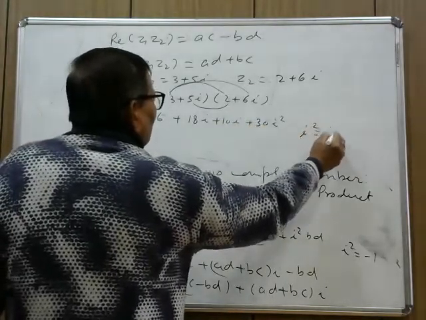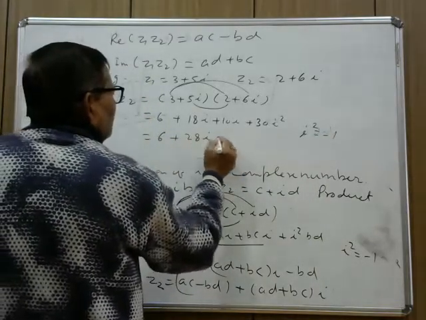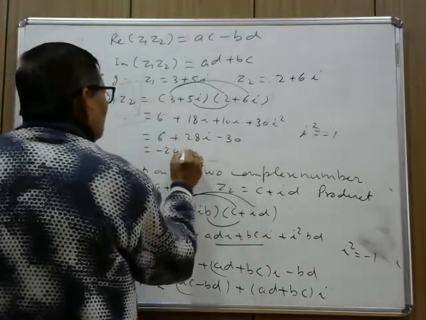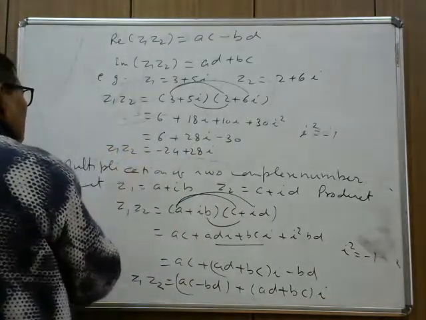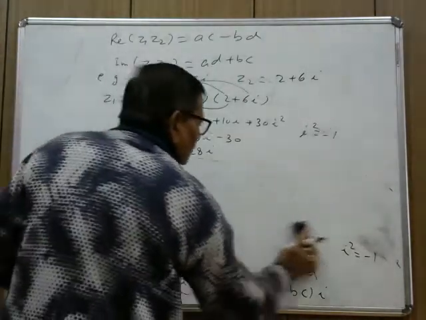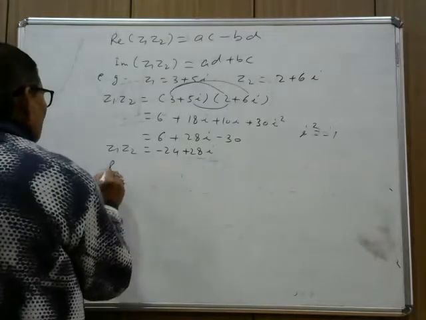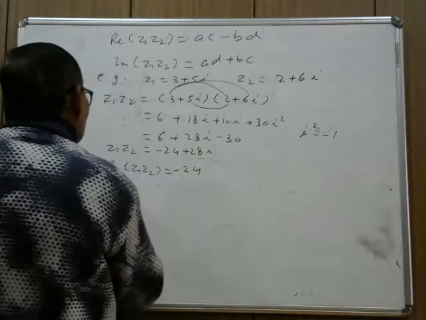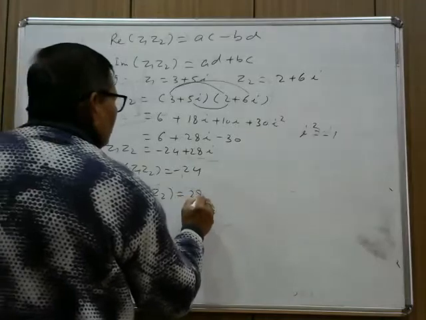I square equals to minus 1. So you can write 6 plus 28i minus 30. 6 minus 30 minus 24 plus 28i. This is the product Z1 and Z2, and now you can write their real parts and imaginary parts. Your real part of this product Z1 and Z2 is minus 24, and imaginary part of Z1 Z2 equal to 28.